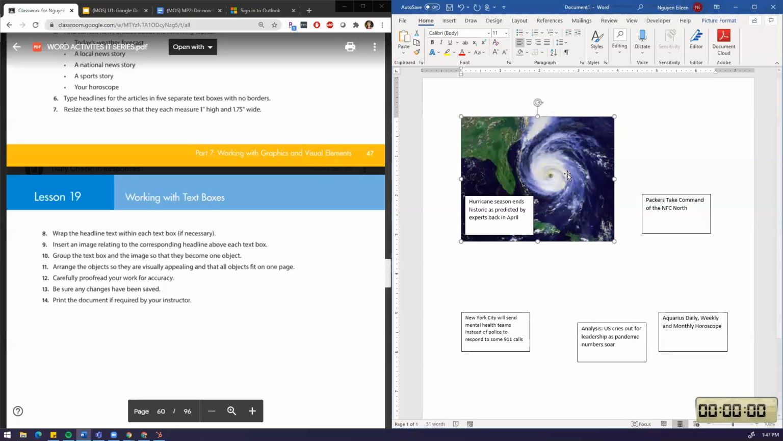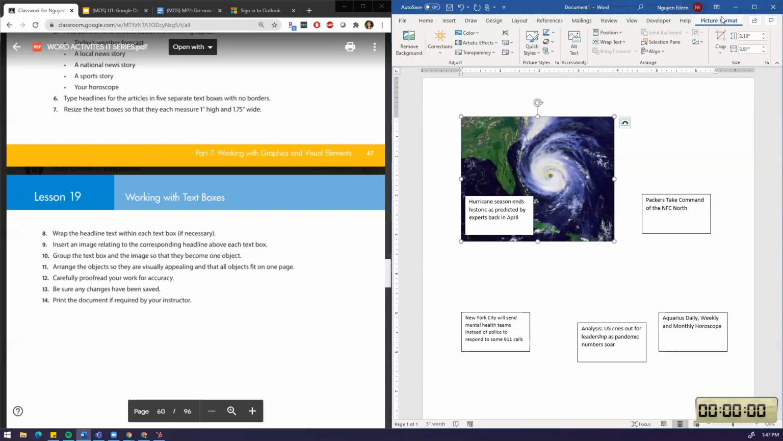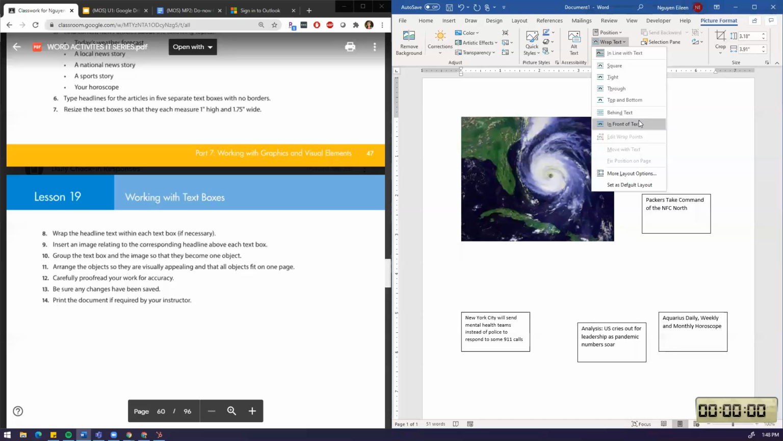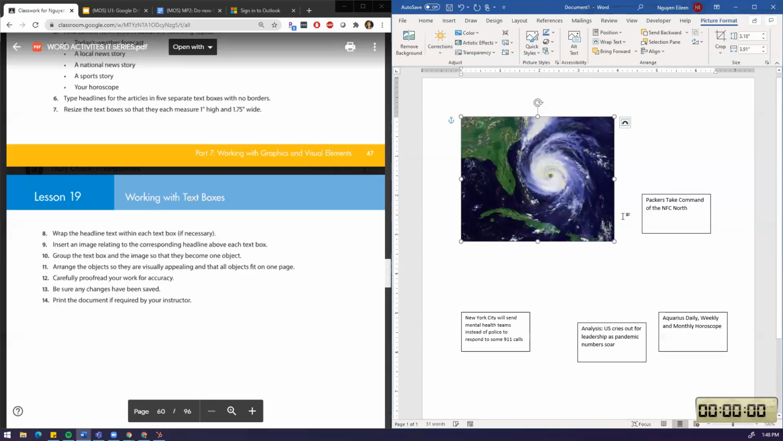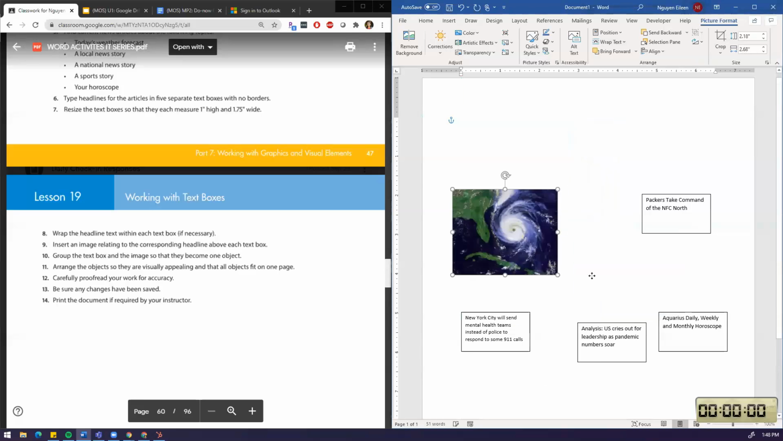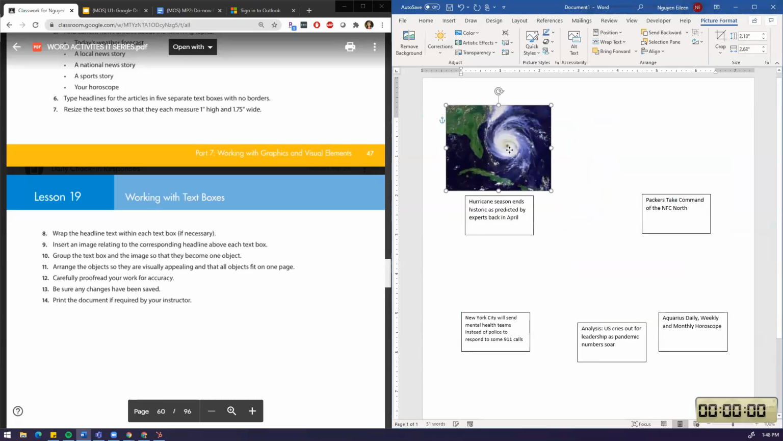Okay, and so the picture I can't really move now. So I gotta go to format, and then I gotta wrap the text, and I've gotta put it in front of text. Or wrap the picture. So I wrap the picture in front so that I can move it anywhere I want. So they want me to put the picture above the headline. So here, this picture is right above the headline.